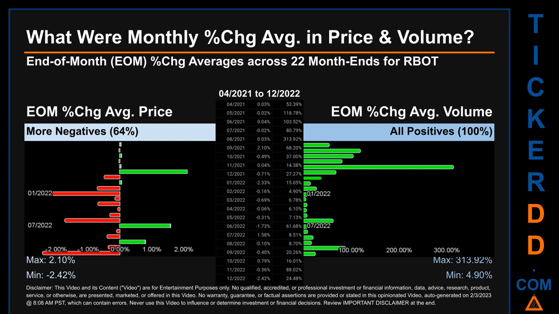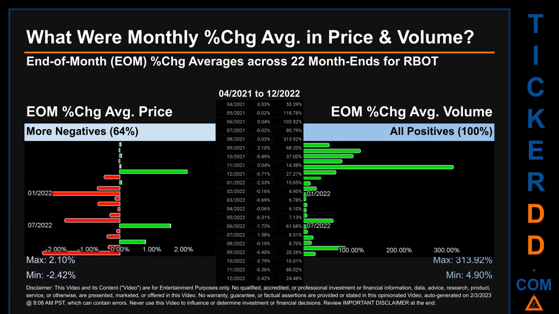What were end-of-month percentage change averages in price and volume for RBOT? The monthly average of percentage change, in price and in volume, were calculated for each of the 22 month ends. That calculation took daily percentage changes and averaged them for each given month. If a month end came out negative, then it means that the month summarily saw a negative change.